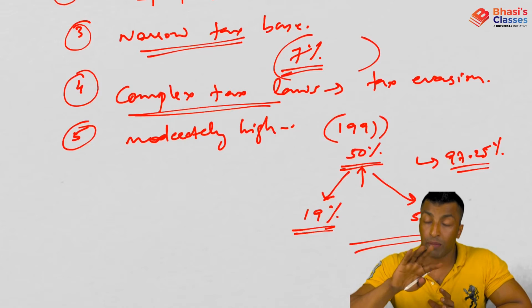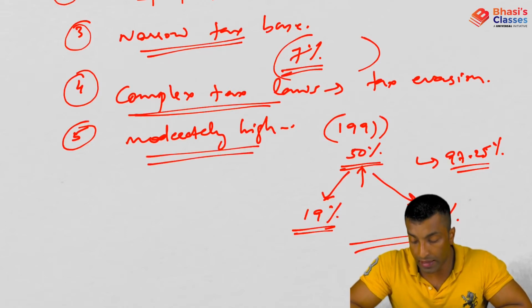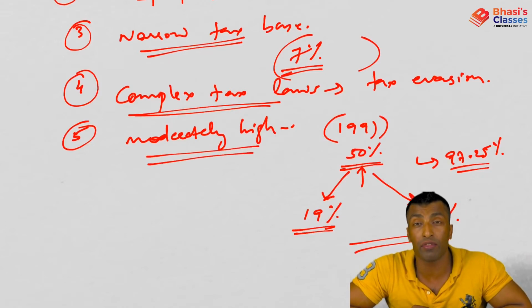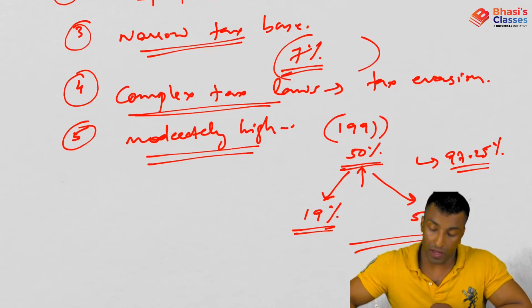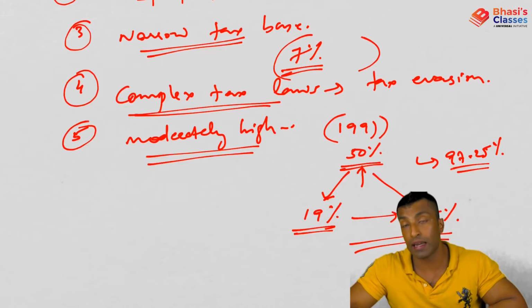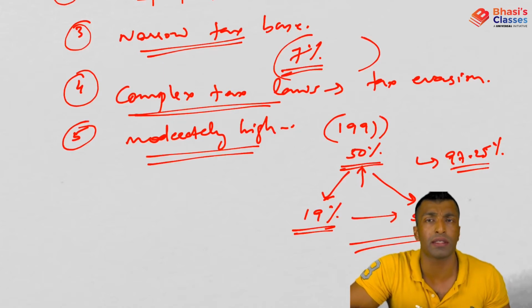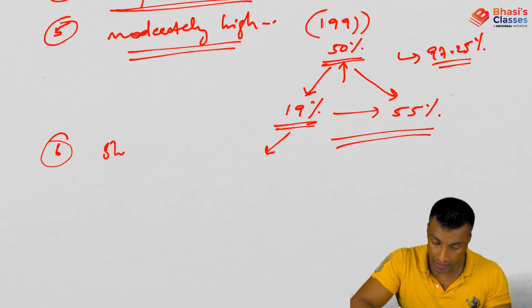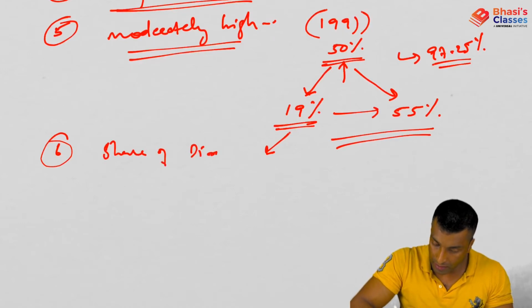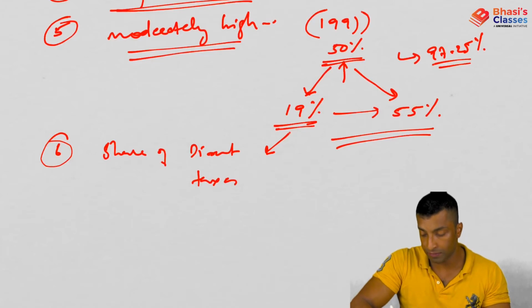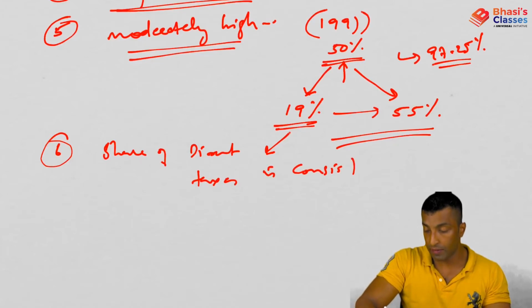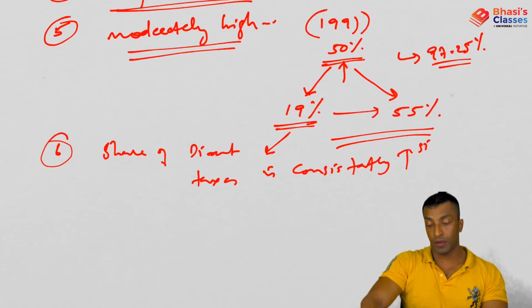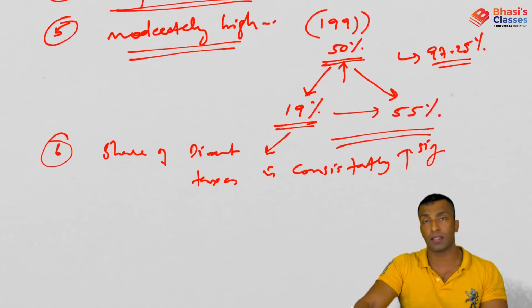Ultimately, what I want to tell here is that the tax rates are moderately high even after the drastic reduction following various committee recommendations, especially the Chelliah committee. But because of that reduction, you can see tax revenue is increasing because tax compliance is better. You can write this as the next point: share of direct taxes is consistently increasing.